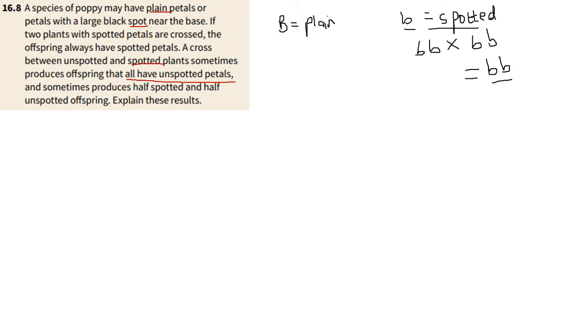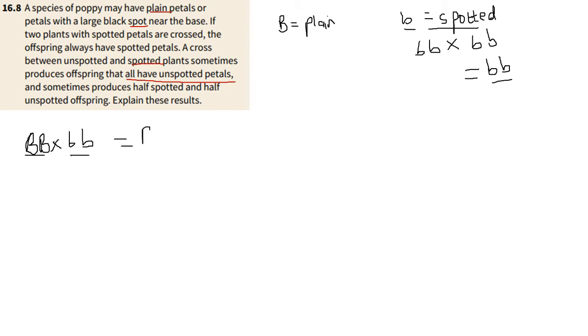So now let's think about this. If you want to answer this question with empirical evidence, the best thing is to say, what would the crosses look like if we were to do this? So we can say big B times small b, because this is now unspotted times spotted.